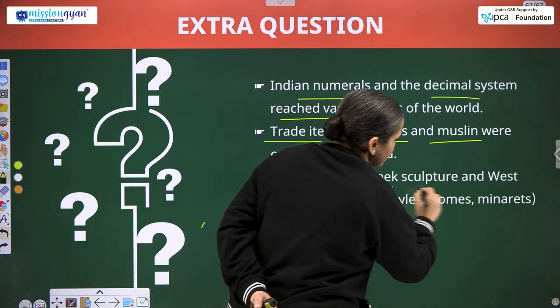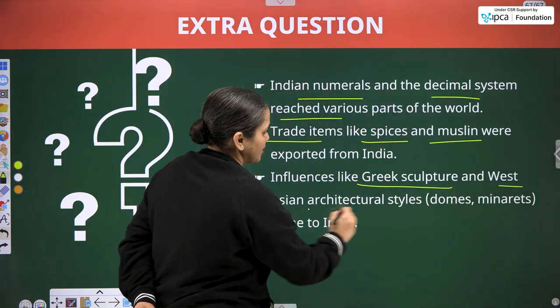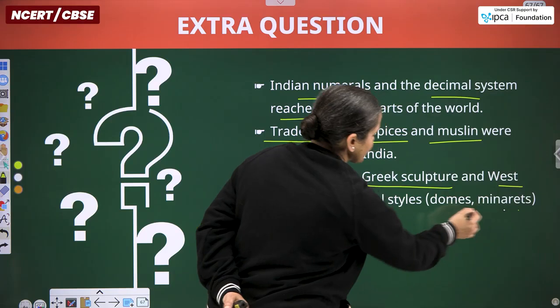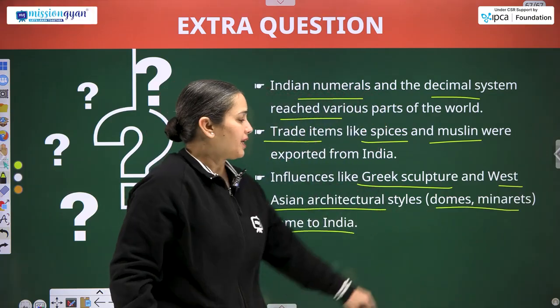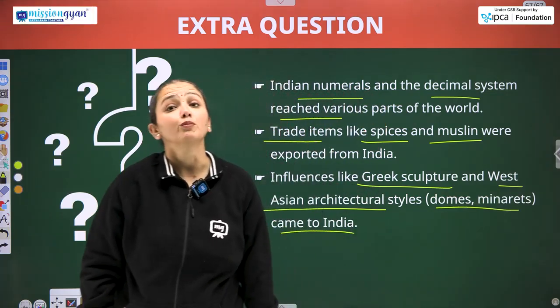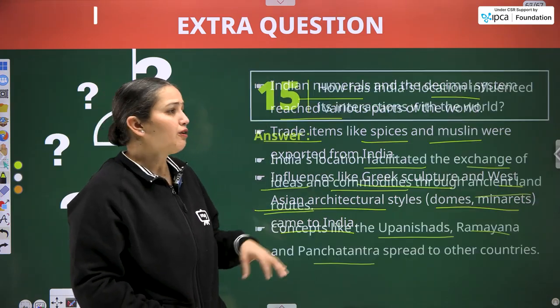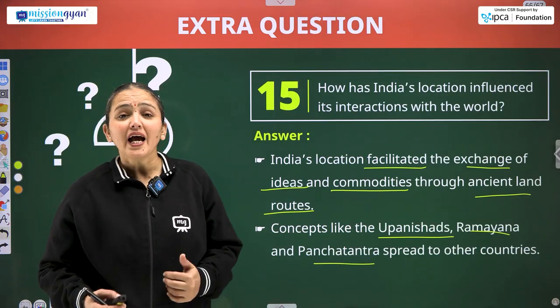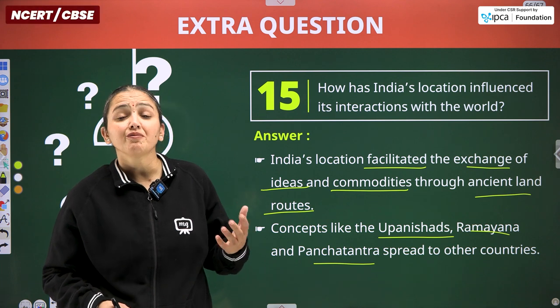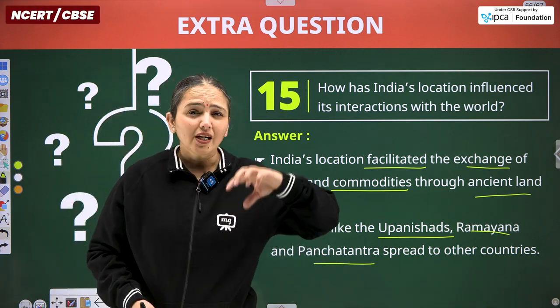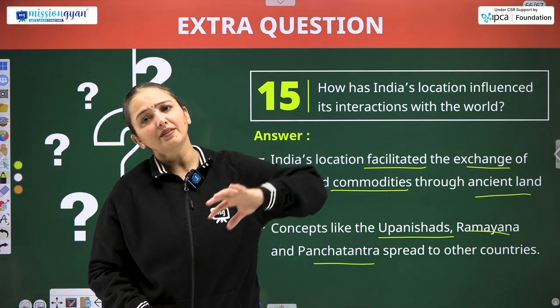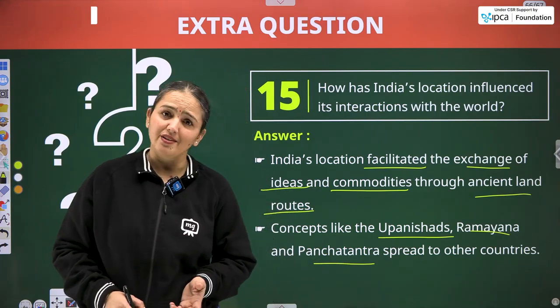Influences like Greek sculpture and West Asian architecture styles, domes and minarets, came to India. Minarets were introduced with the help of the Mughal Empire. These are the fields where we have interacted with the other parts of the world, and accepted their culture, changes and ideas as well.